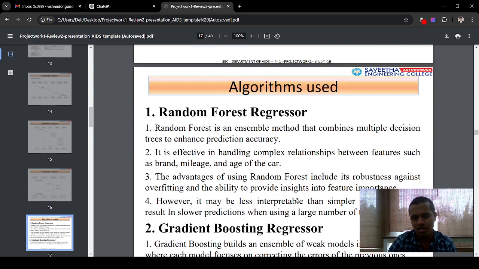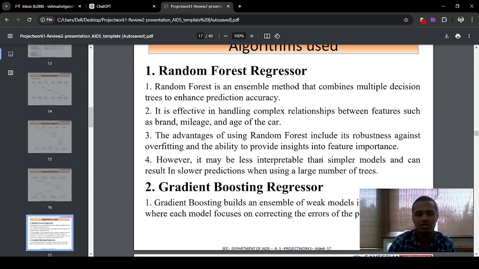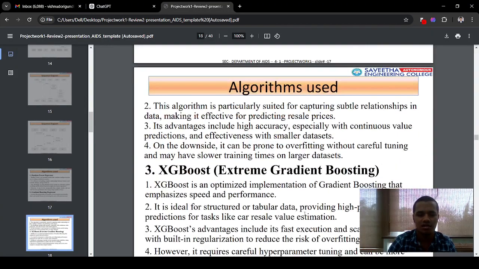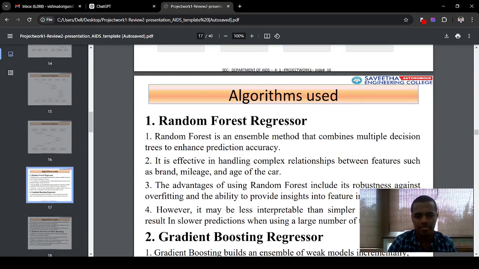And last I explain about the algorithms I used in my predictive model. The first one is random forest regressor, then gradient boosting regressor and XG boosting regressor. And I explain about the random forest regressor. Random forest is an ensemble method that combines multiple decision trees to enhance the predicting accuracy.